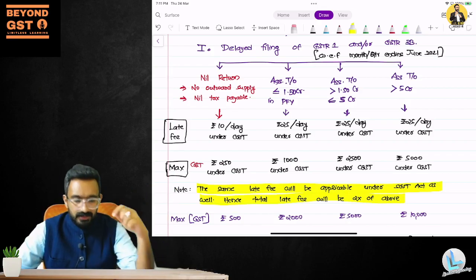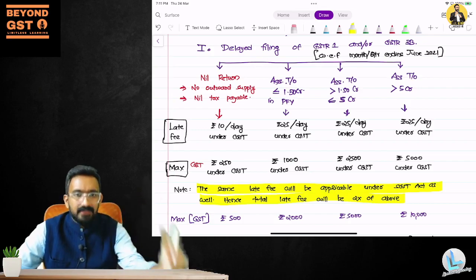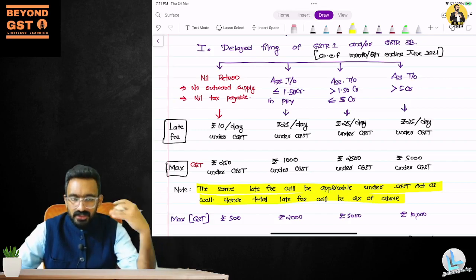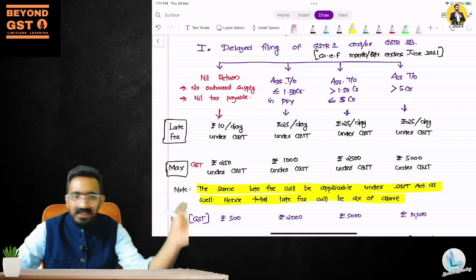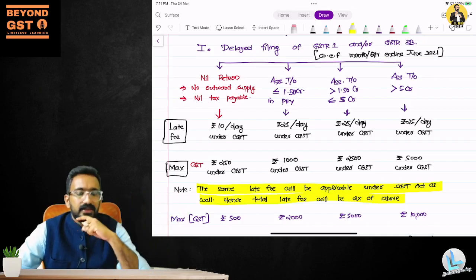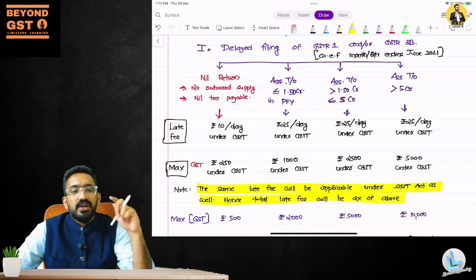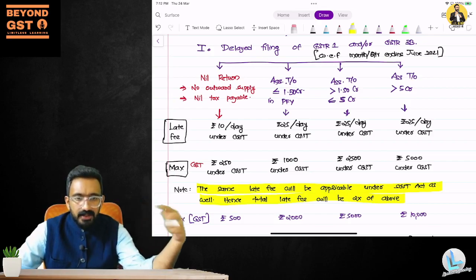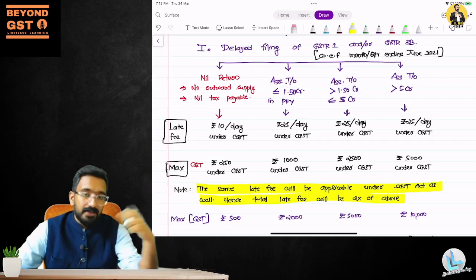It is not a nil return, which means you have some tax payable or you have some outward supply that is being mentioned. So GSTR 1 and 3B is not filed with nil. It has some information filled in. So if that's the case, then your late fee is 25 per day under CGST, 25 per day under SGST, which means 50 per day.